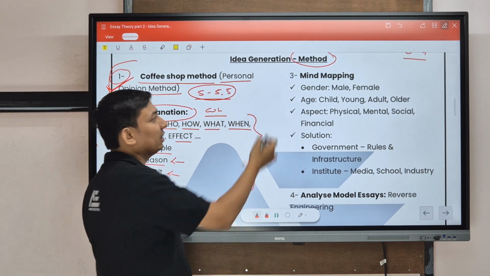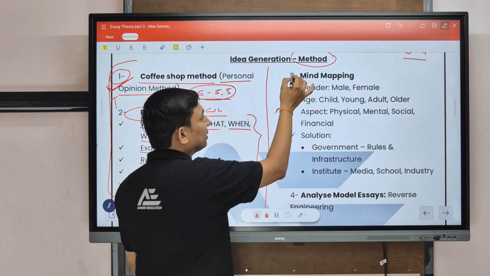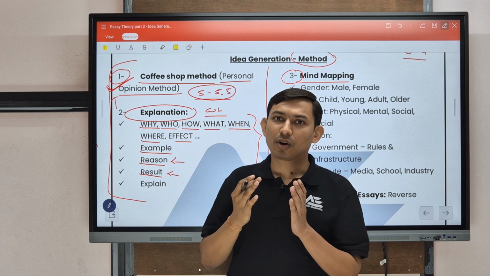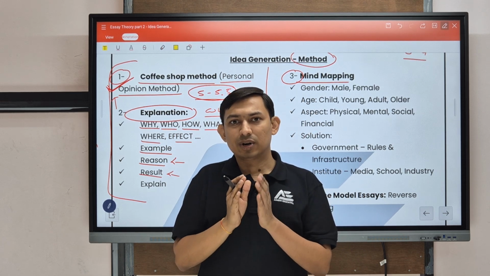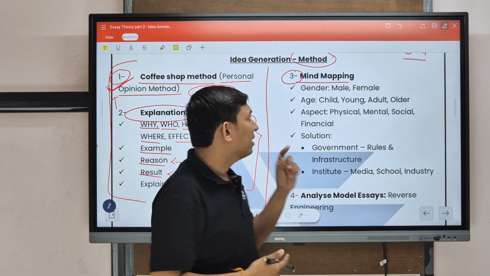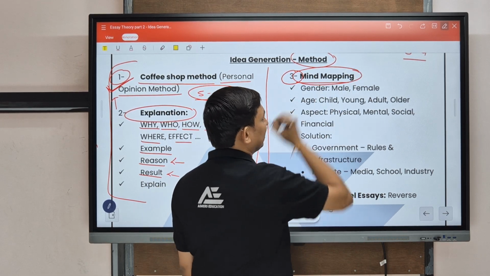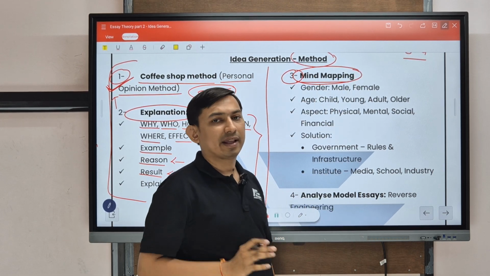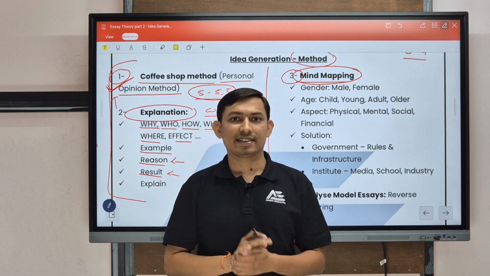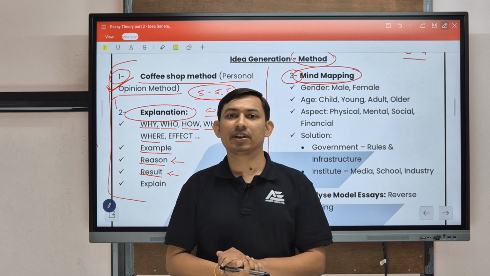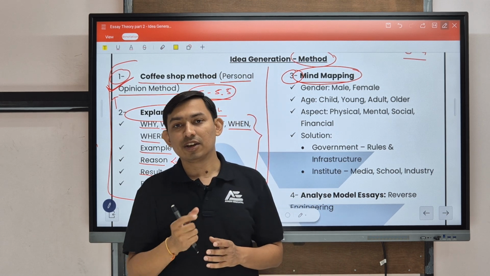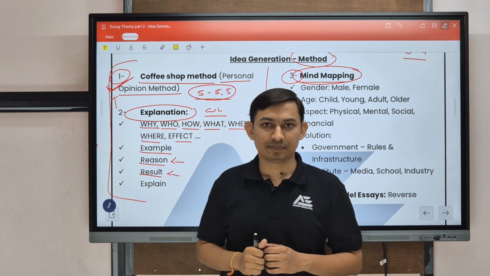Now we will start with another method. The next one is mind mapping. The most common problem is that students do not have any clue about when to start and how to start. At that time, we can use the help of this method, mind mapping. In this method, we are going to think step by step. For example, if I ask you the question related to advantages of the internet, what are your answers? Give me the advantages of the internet.